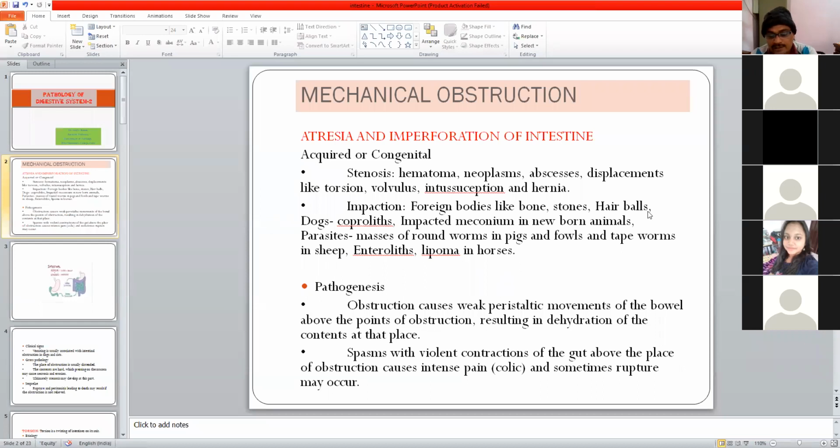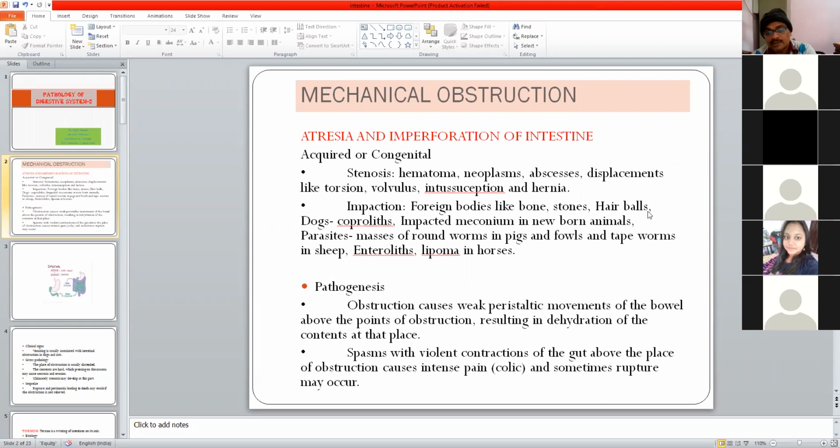A spasm with violent contraction of the gut will occur. I mean to say it will lead to intense pain. Abdominal pain is better called colic. So due to obstruction, it will lead to pain. And if the obstruction and irritation are very severe, it can even lead to rupture of the intestine. One case we saw in the zoo was a zebra. The zebra had three introliths in its intestine, and finally it collapsed. During the postmortem, we recovered three stones.